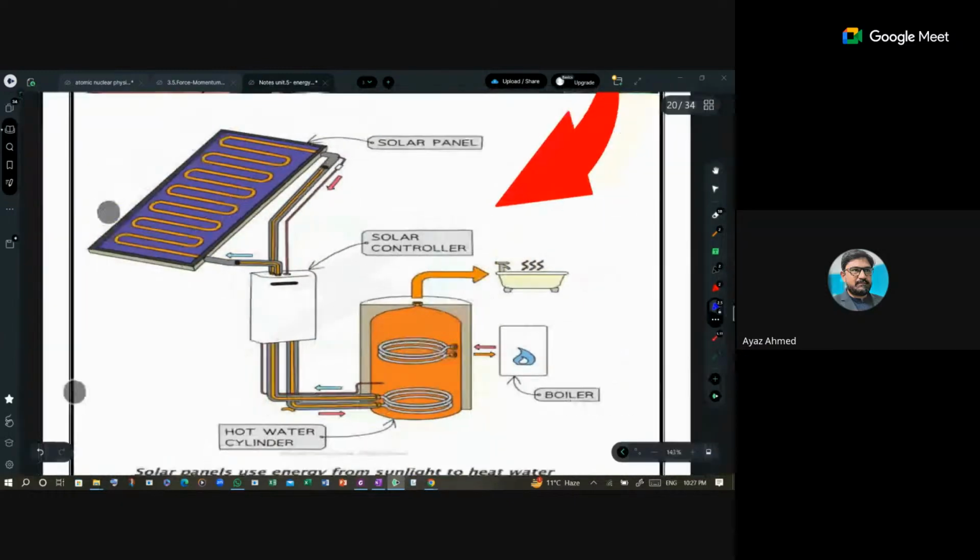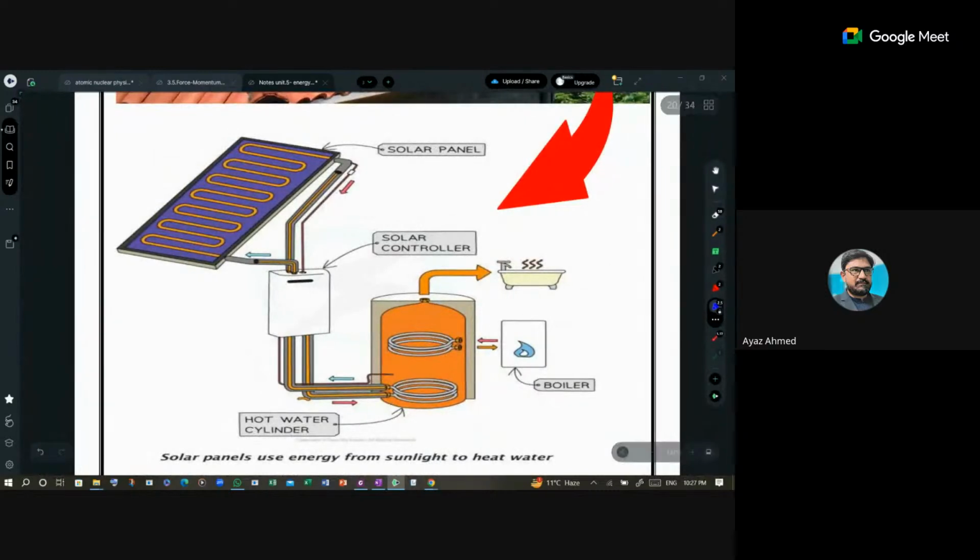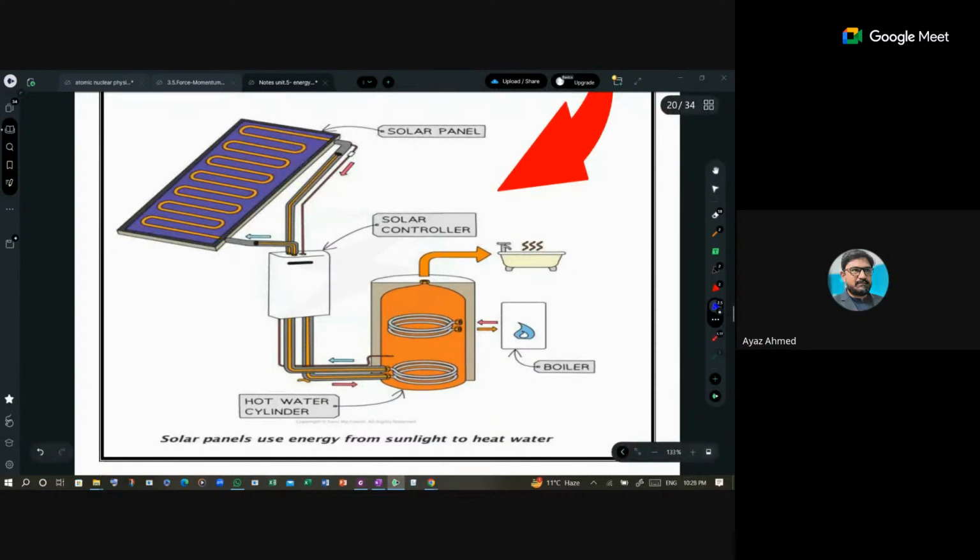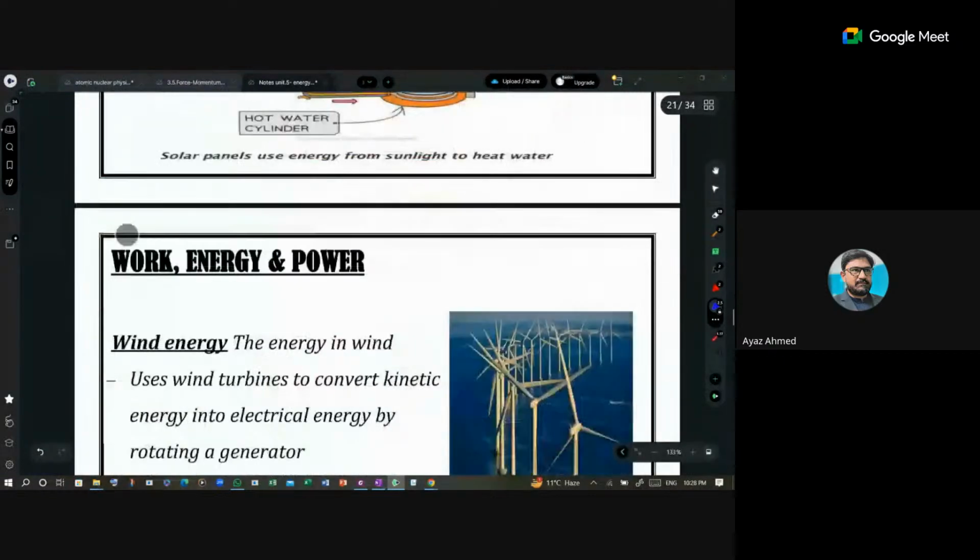We are using copper pipes. When we provide water input, it runs through this solar panel, and when it passes through, the heat is there and the water gets hot, and then it is drained out.